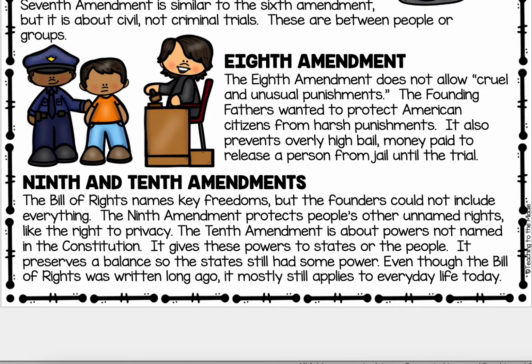Ninth and 10th Amendments. The Bill of Rights names key freedoms, but the founders could not include everything. The Ninth Amendment protects people's other unnamed rights, like the right to privacy. The 10th Amendment is about the powers not named in the Constitution. It gives these powers to the states or the people. It preserves a balance so that states still have some power. Even though the Bill of Rights was written a long time ago, it mostly still applies to everyday life today.